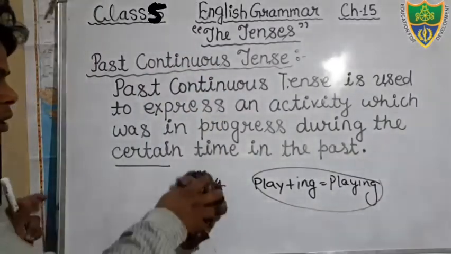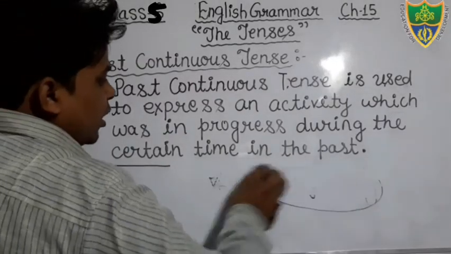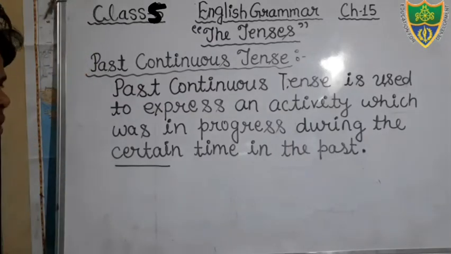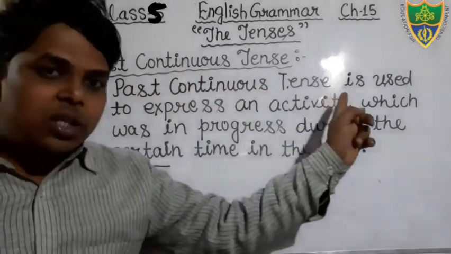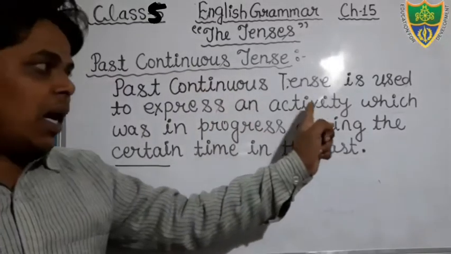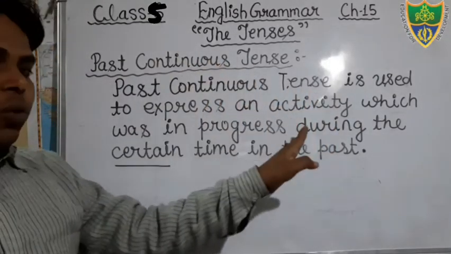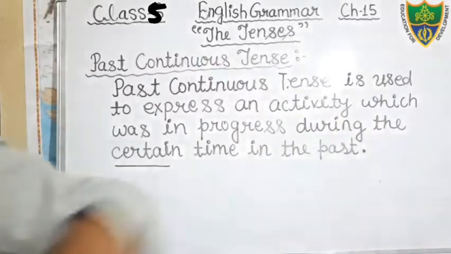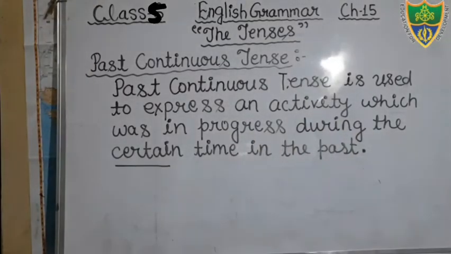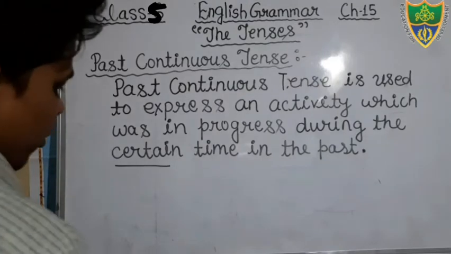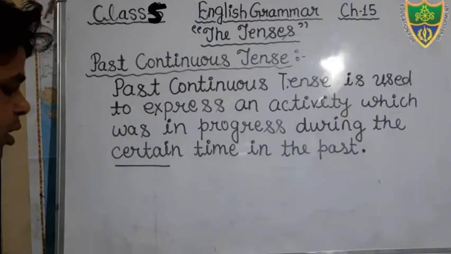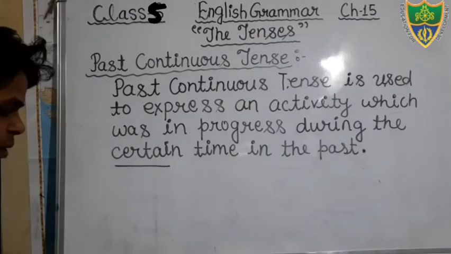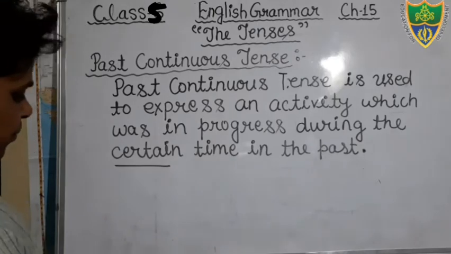So you write only the meaning, just write down. What does past continuous tense mean? Past continuous tense is used to express an activity which was in progress during a time in the past. Okay students, write it down in your notebook, and after completing it you will put the heading: formation of past continuous tense.